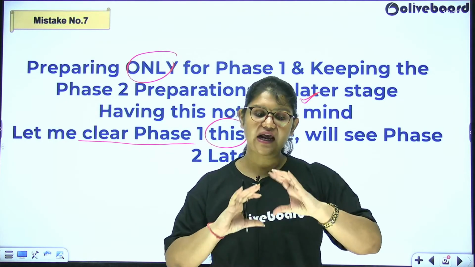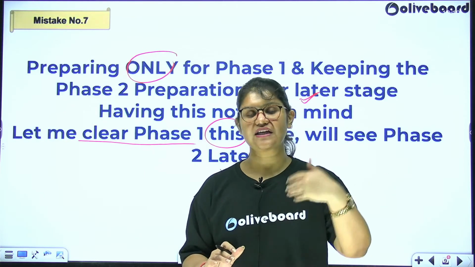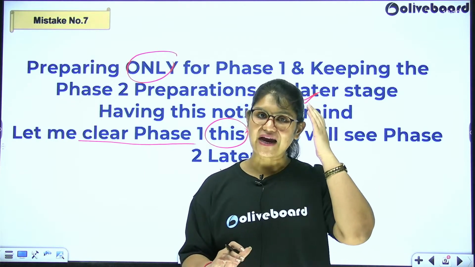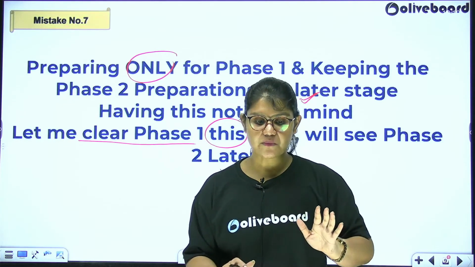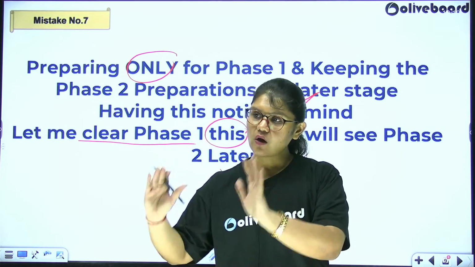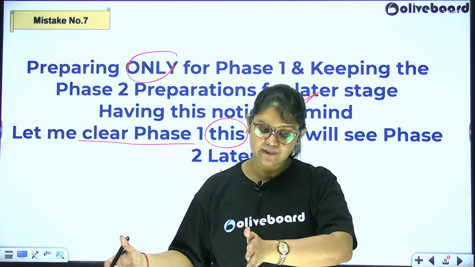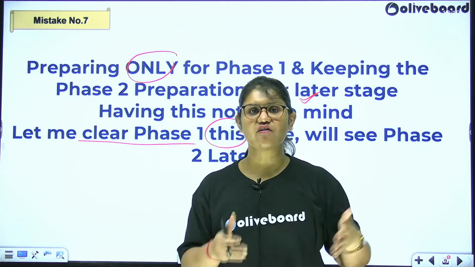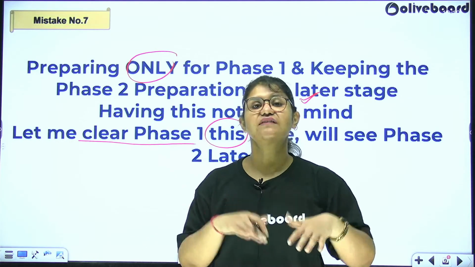So you should not have this mind space wherein this year step by step I'll take care of phase 1, next year I'll take care of phase 2. The mindset needs to change. Whenever you think about RBI Grade B preparation, it should be a simultaneous preparation, phase 1, phase 2. Okay, interview, I would still say we do take care of it later because we have a lot of time and we can structure it accordingly. You have already been reading a lot of stuff. We just need to have some practice there, which we are there for you.